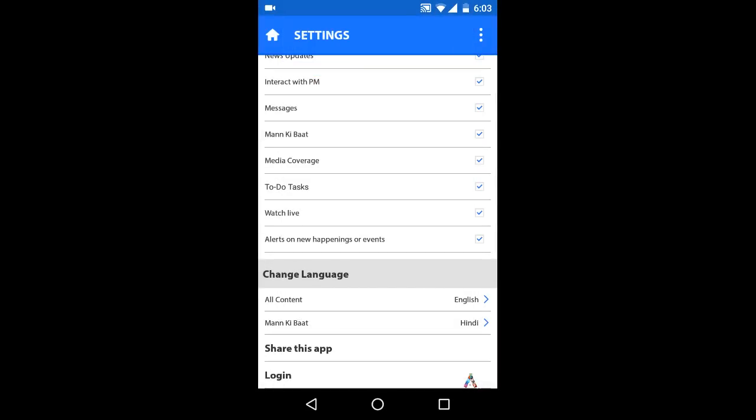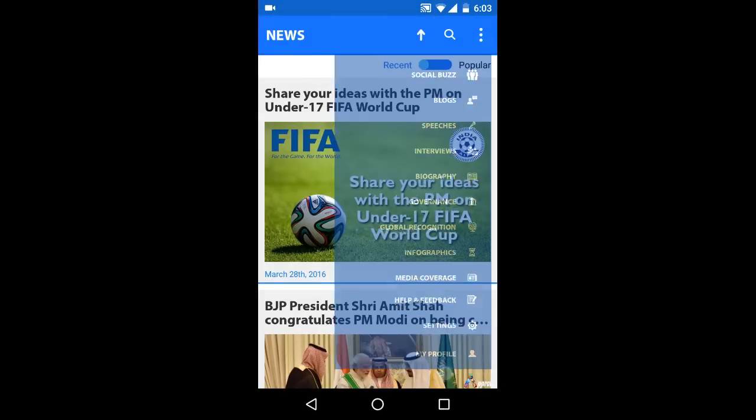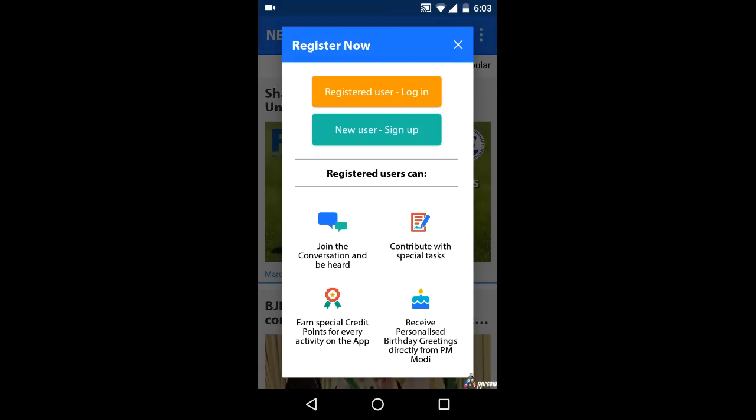In my profile, we can access your profile page and modify the personal data.